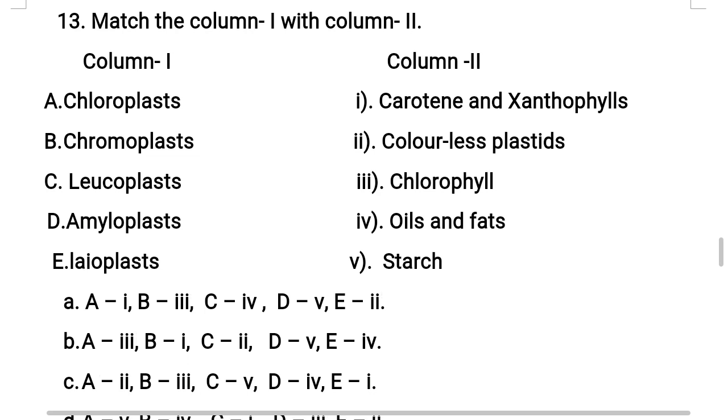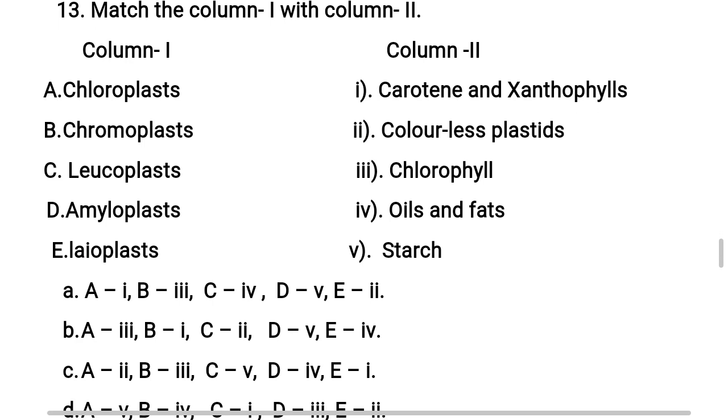Next, leucoplasts. Leucoplasts are nothing but colorless plastids. So alphabet C, leucoplasts, matches with Roman number 2, colorless plastids. Next, amyloplasts. Amyloplasts help to store starch or carbohydrates under the leucoplast category. So amyloplast D matches with Roman number 5.